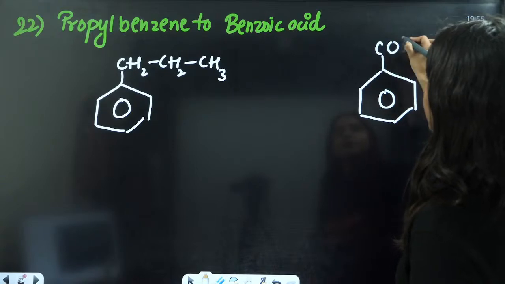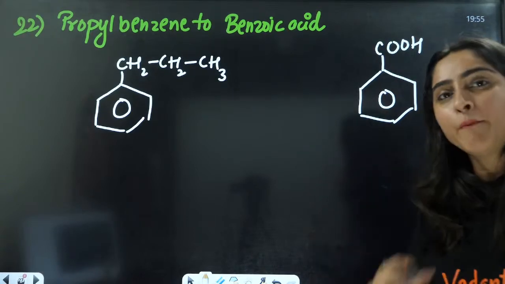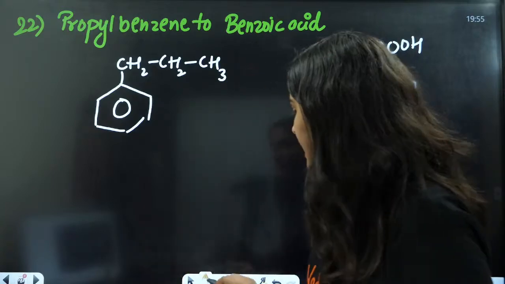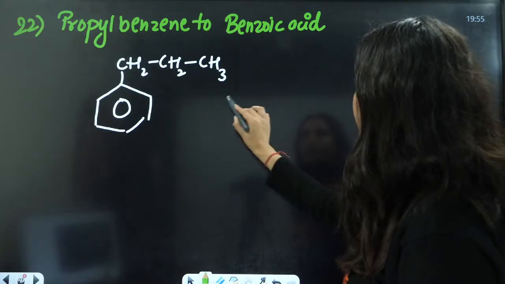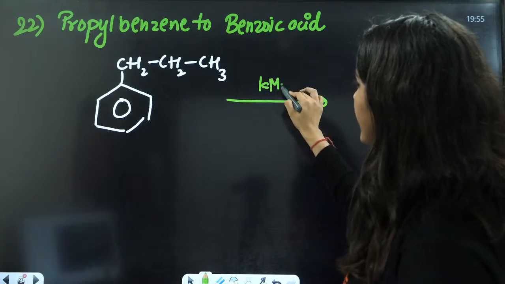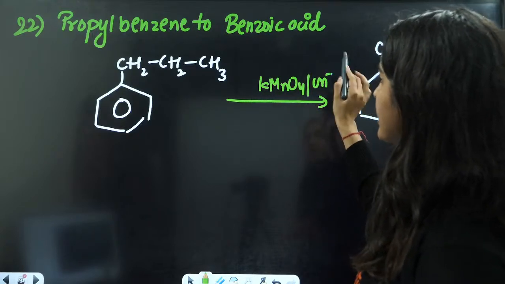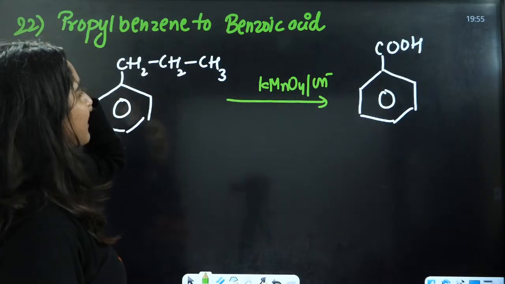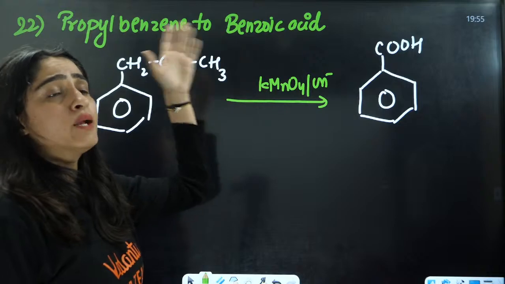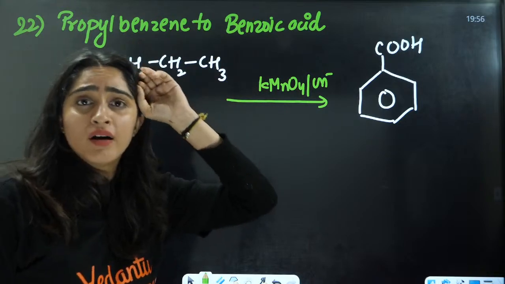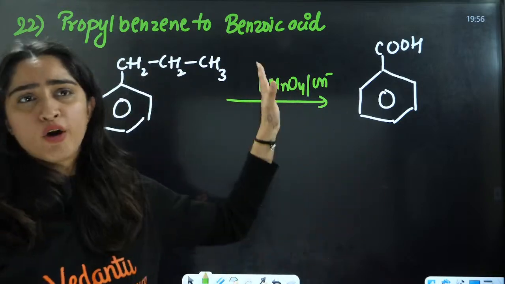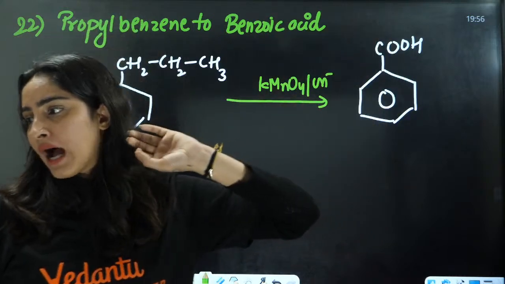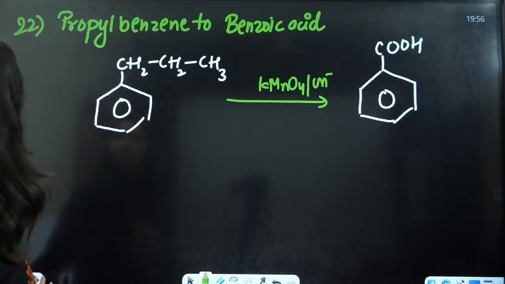For any alkyl chain on the benzene, if you react it with KMnO4 and OH negative, whether it's ethyl, methyl, propyl, butyl, hexyl, heptyl, any number of carbons in the chain, it will be converted into benzoic acid. Understood? Yes, everyone? Perfect.